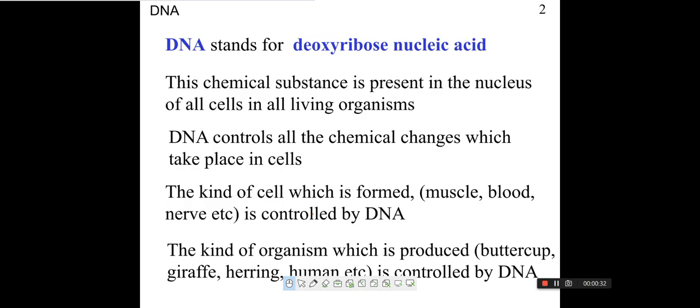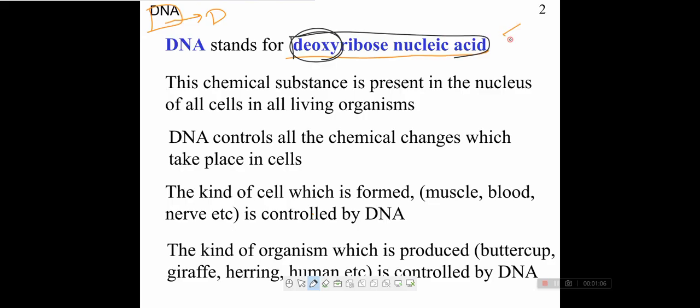First of all, what is DNA? And what is the full form of DNA? DNA is deoxyribonucleic acid. From the name, it is clear that this is deoxy, meaning they don't have an oxygen atom at the 2' position in the ribose sugar.